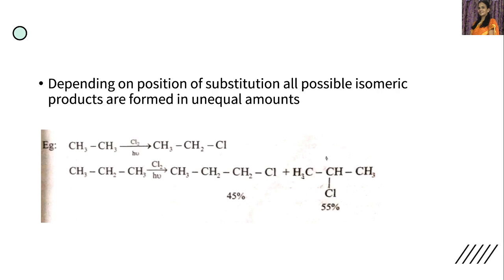Whereas if chlorine substitutes one of the hydrogen atoms on the second carbon, we will get 2-chloropropane. In this reaction, 45% of 1-chloropropane and 55% of 2-chloropropane are obtained.